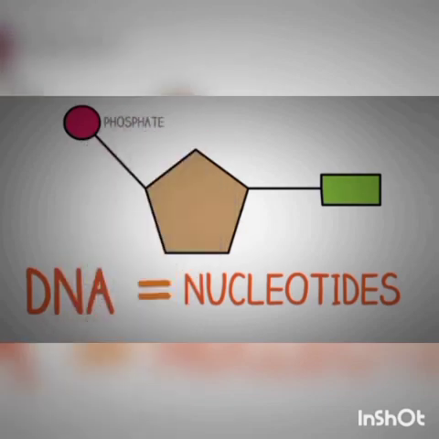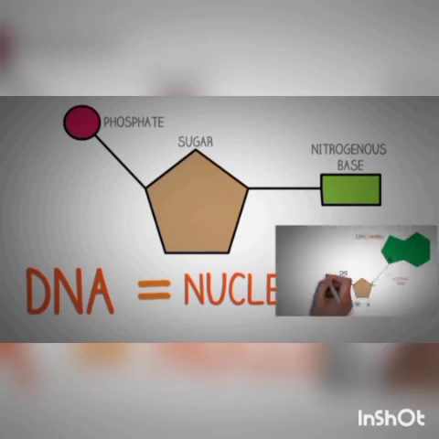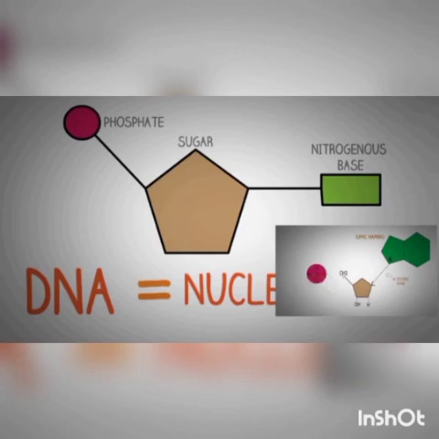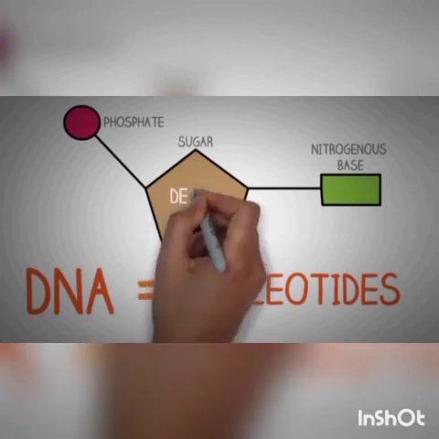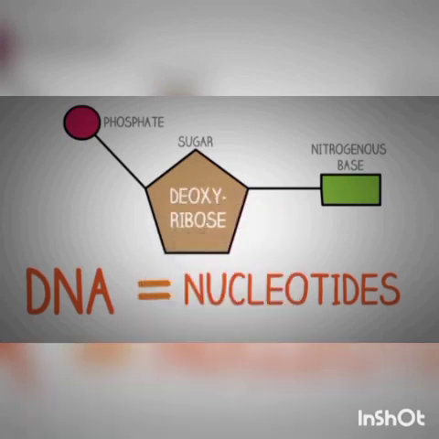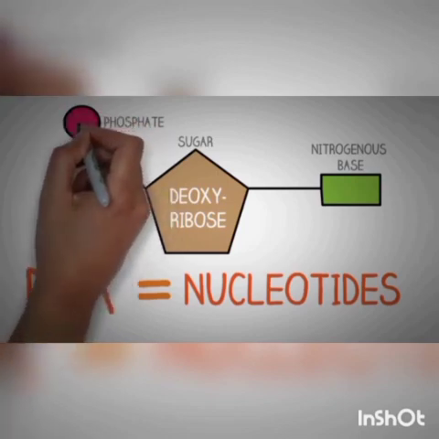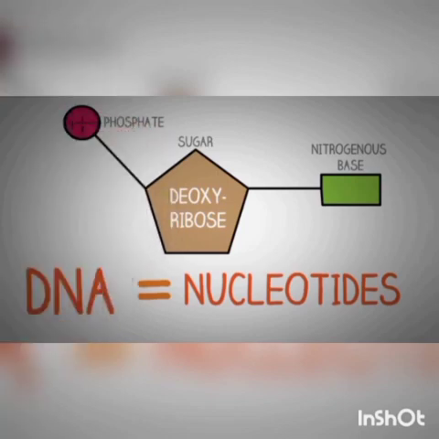In a similar way, DNA is also a polymer. In this case, the monomeric units which form the polymer DNA are known as nucleotides. This is the basic structure of a nucleotide. You can see that it consists of three important groups: the phosphate, the sugar, and the nitrogenous base. In a nutshell, the sugar present in the nucleotide is called deoxyribose, which is a 5-carbon sugar belonging to the pentoses.